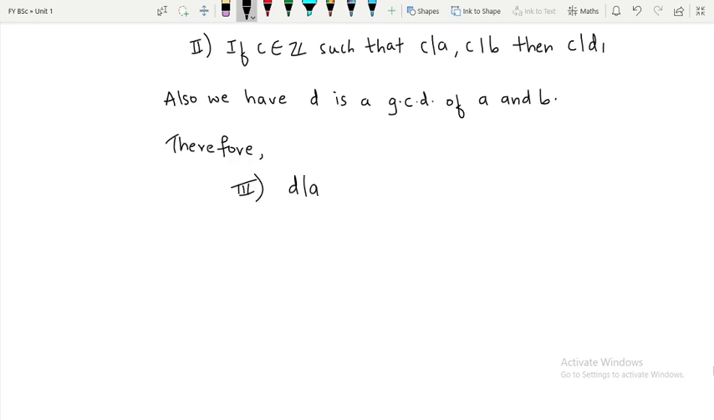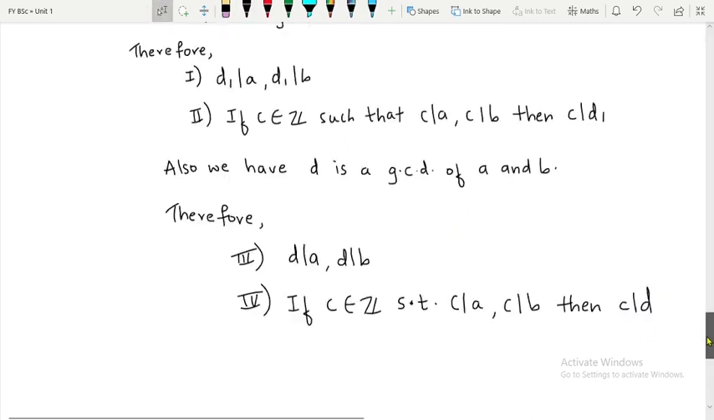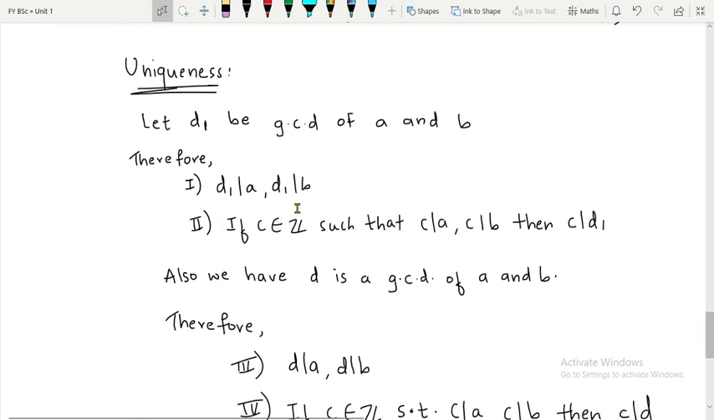We have D divides A and D divides B. In fact, we have proved it in this theorem. And the fourth one is if C belongs to Z such that C divides A and C divides B, then what is happening? This C is dividing D. Okay. Now just focus on 1, 2, 3 and 4. So what is one saying? D1 is dividing A and D1 is dividing B. What is this second one saying? If C belongs to Z such that C divides A and C divides B, then what should happen? This C should divide D1.